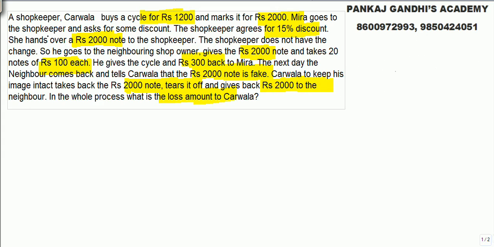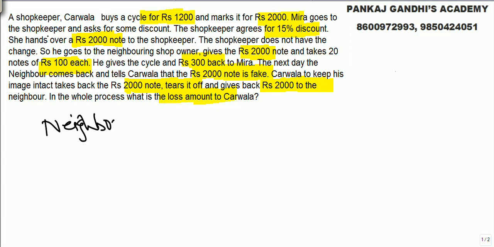So let's come back to the question. He buys it for 1200, marks it for rupees 2000. The shopkeeper agrees to a 15% discount, and she hands over the 2000 rupee note. The shopkeeper does not have change. So first of all, understand. Many of you are giving wrong answers, thinking in the wrong manner. First, understand with the neighbor.